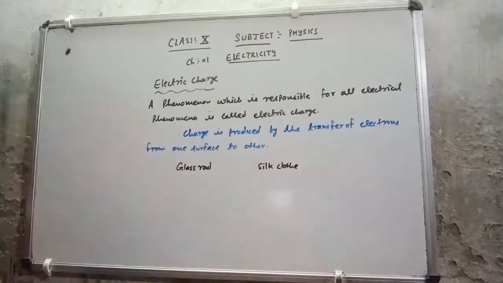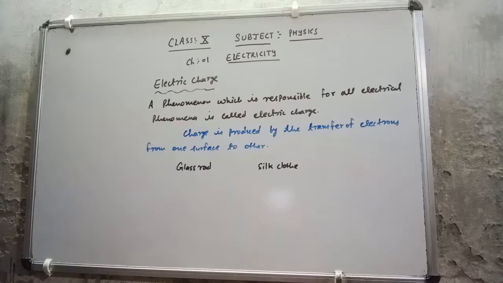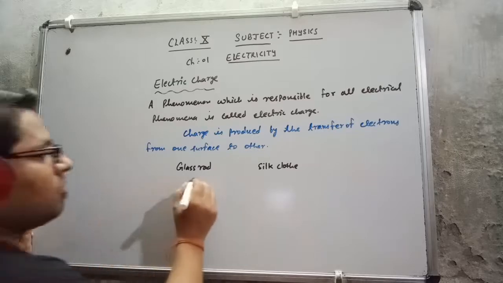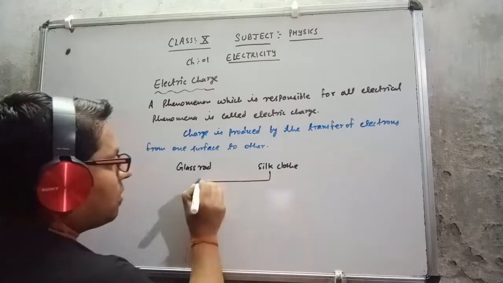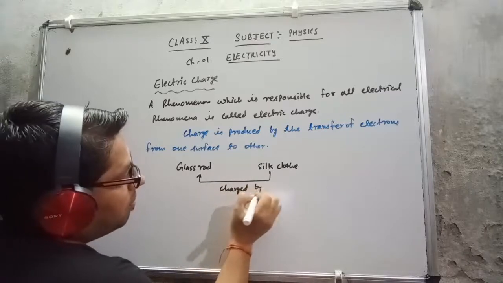If I rub both the things, glass rod and silk cloth, then both of these will be charged by rubbing.